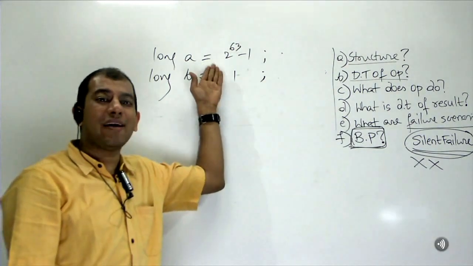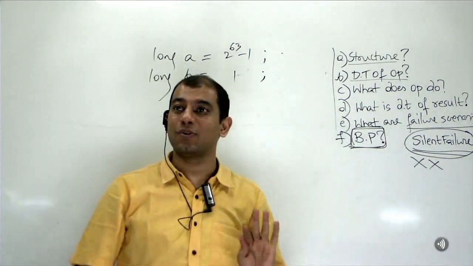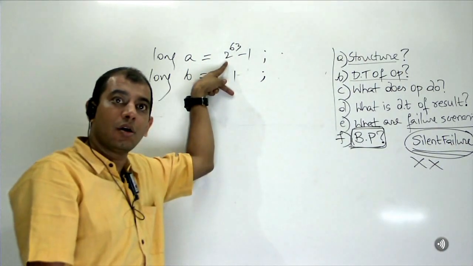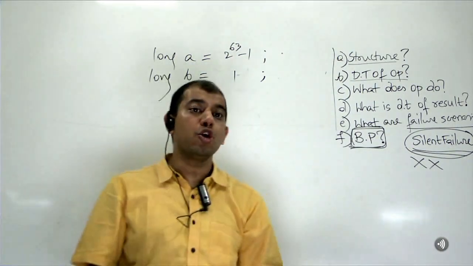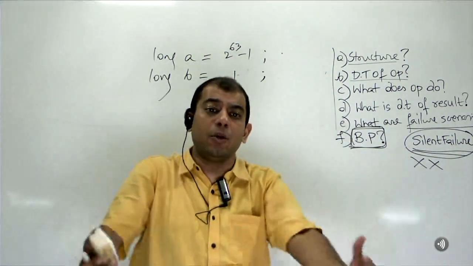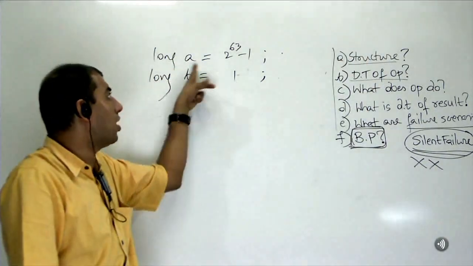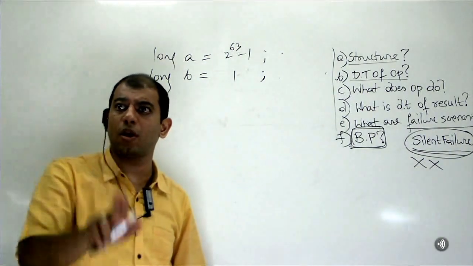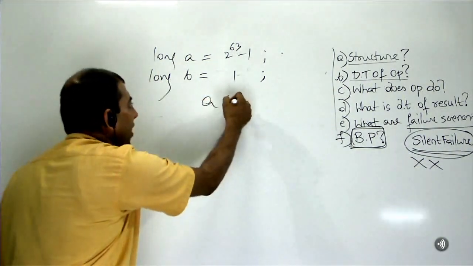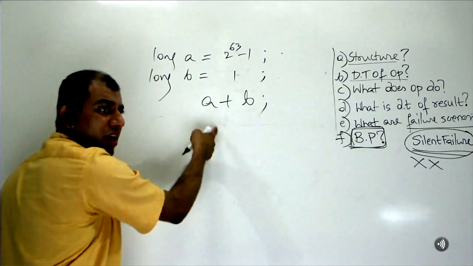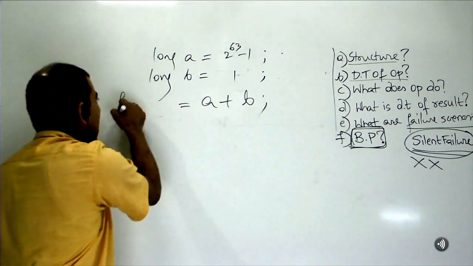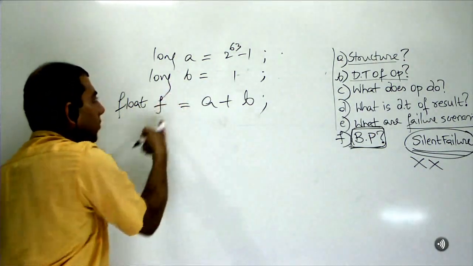Please note, you will never add two values that you already know. Will you add these two? You already know. Will you add? No. You will probably be taking inputs from a database, inputs from the user, inputs from a web application. We don't know. Some two longs are given and I want to add it. Very common requirement. How do I do that? Never will you do this. Never ever. And you will never fall for this trap.